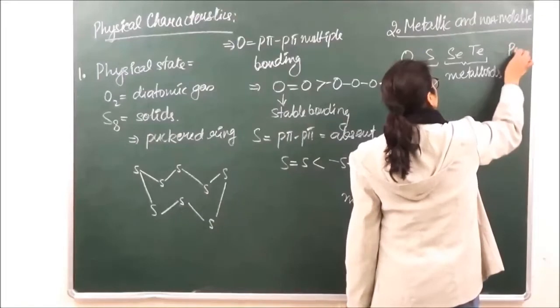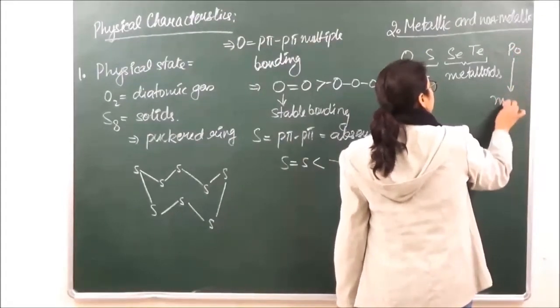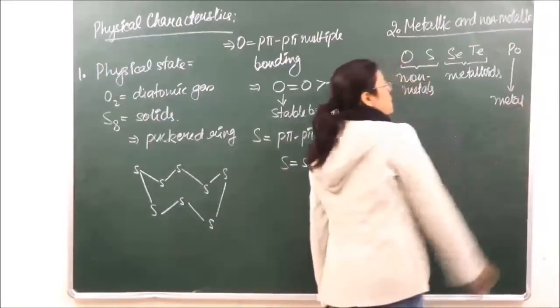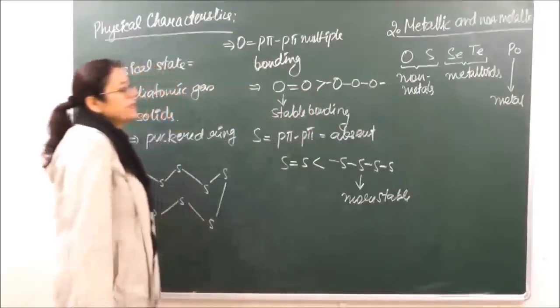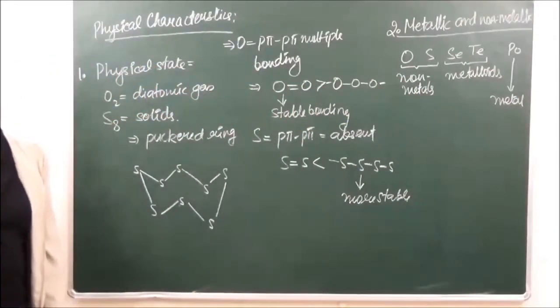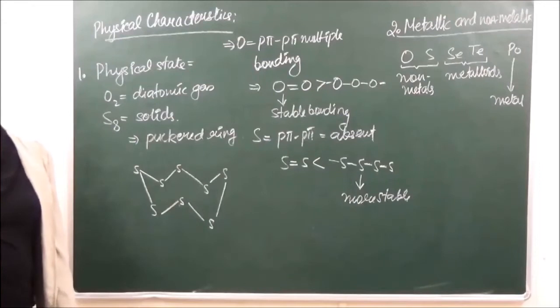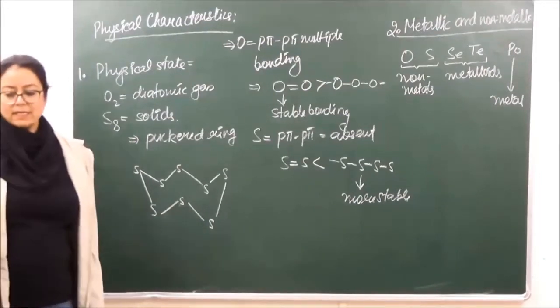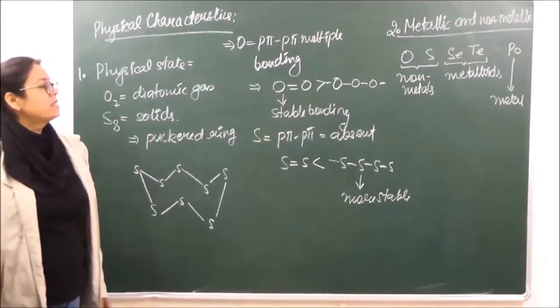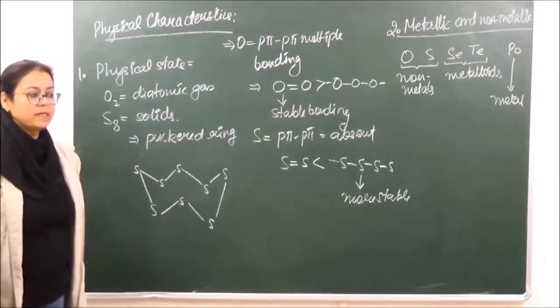Whereas polonium exists as a metal. So you can see over here that the non-metallic character keeps decreasing as we go down the group with increase in atomic number. As atomic number increases, metallic character also increases, right?